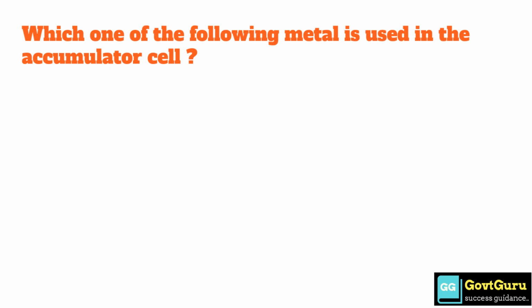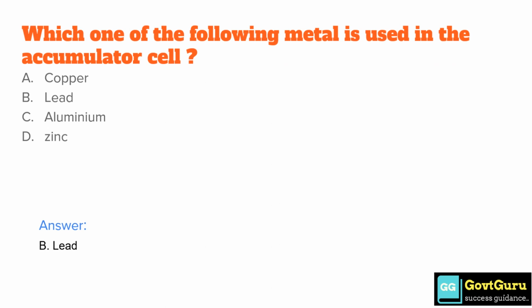Which one of the following metals is used in the accumulator cell? Option A, copper. Option B, lead. Option C, aluminium. Option D, zinc. The correct answer is option B, lead.